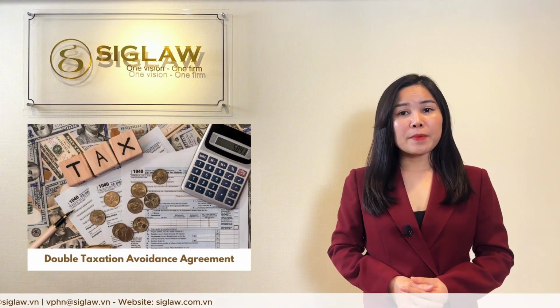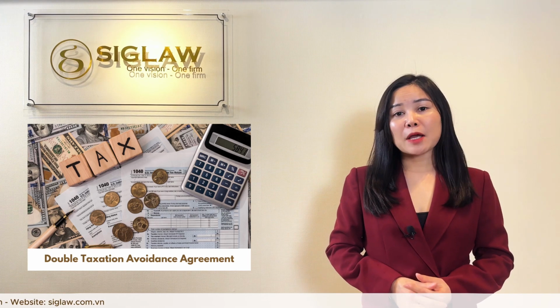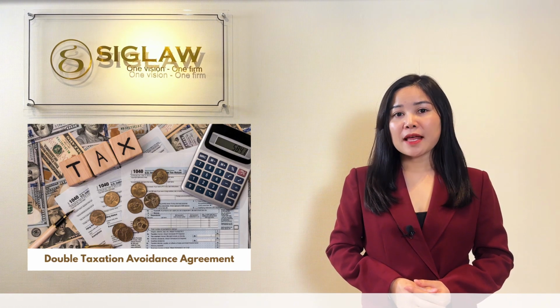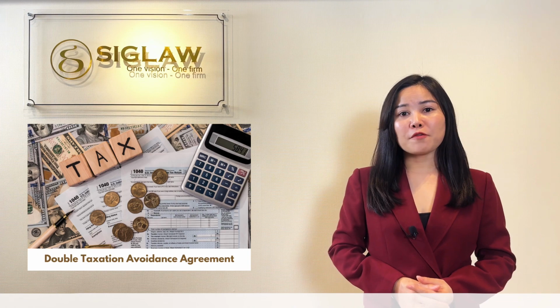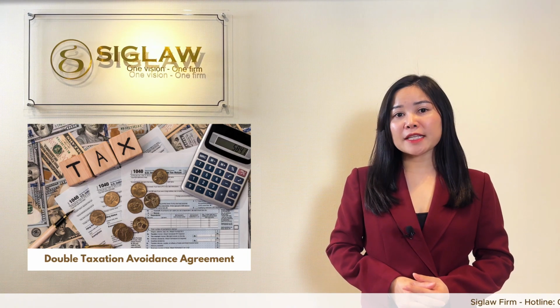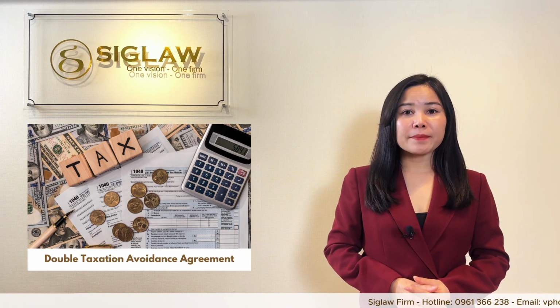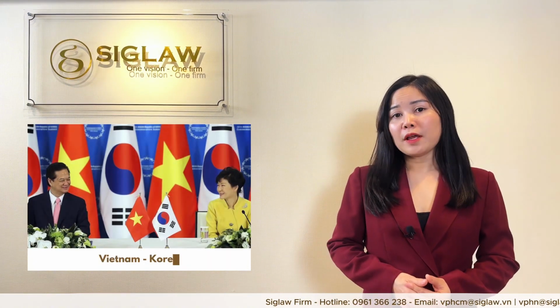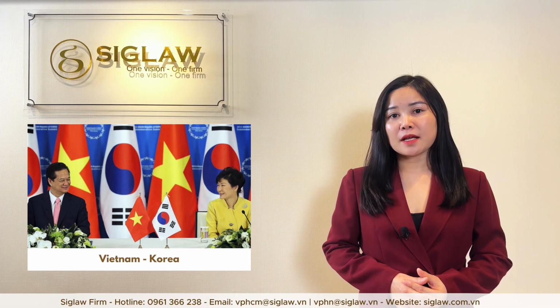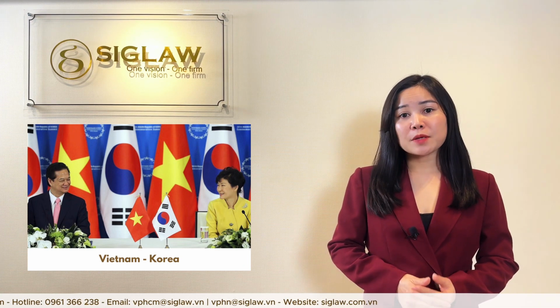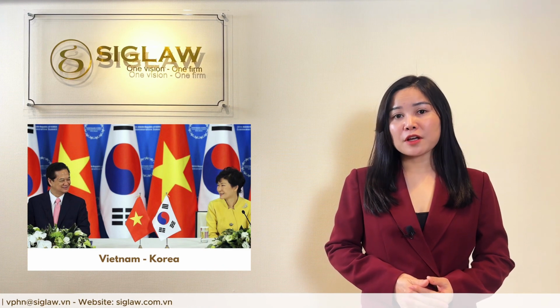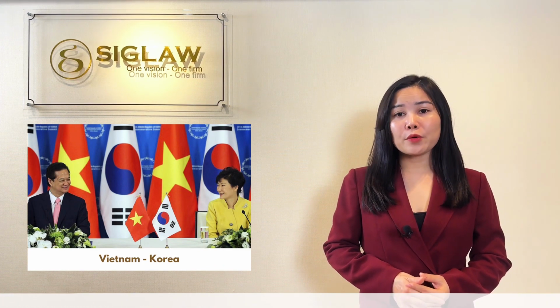To ensure optimal benefits, investors can prioritize considering countries that share a double taxation avoidance agreement to avoid additional taxes when transferring money to Vietnam. For example, Vietnam and Korea have signed a double taxation avoidance agreement. When a resident in Vietnam is subject to Korean income tax, Vietnam will allow that person to deduct from Vietnamese tax the equivalent amount of tax paid in Korea.